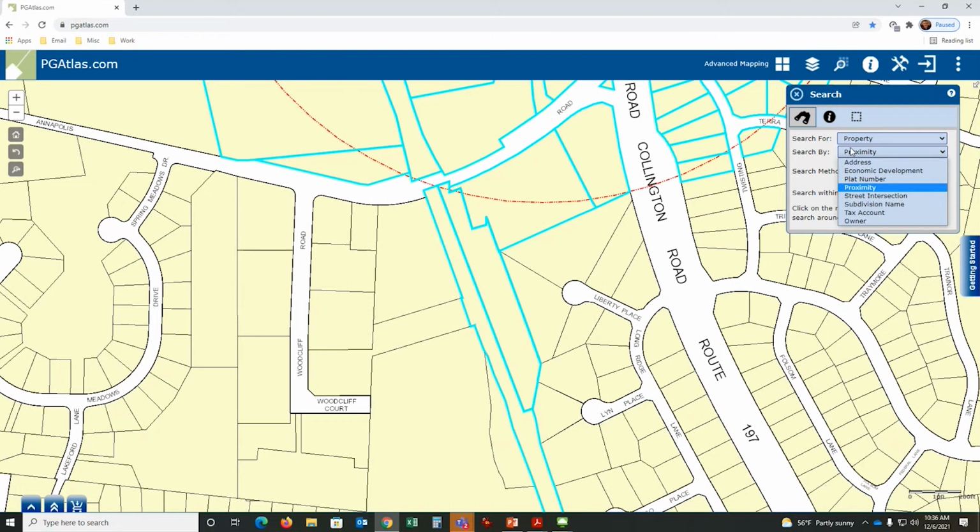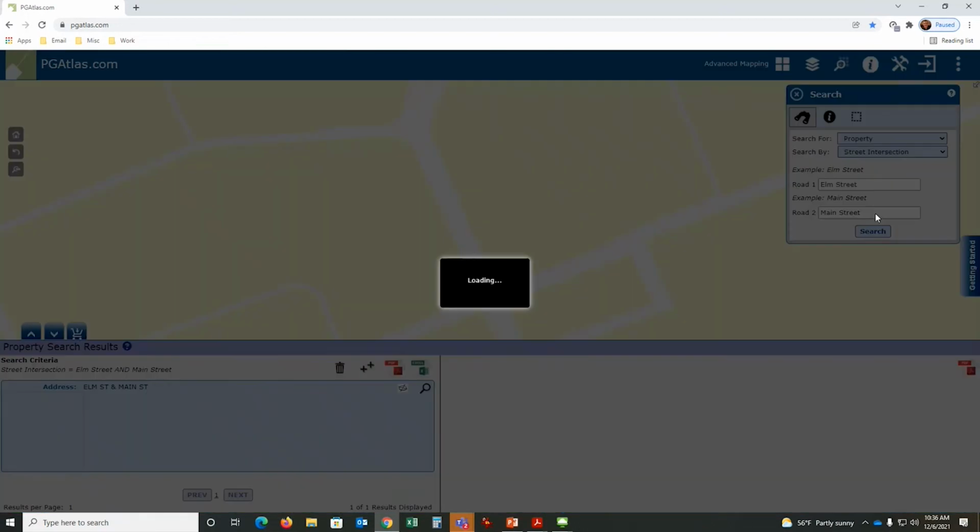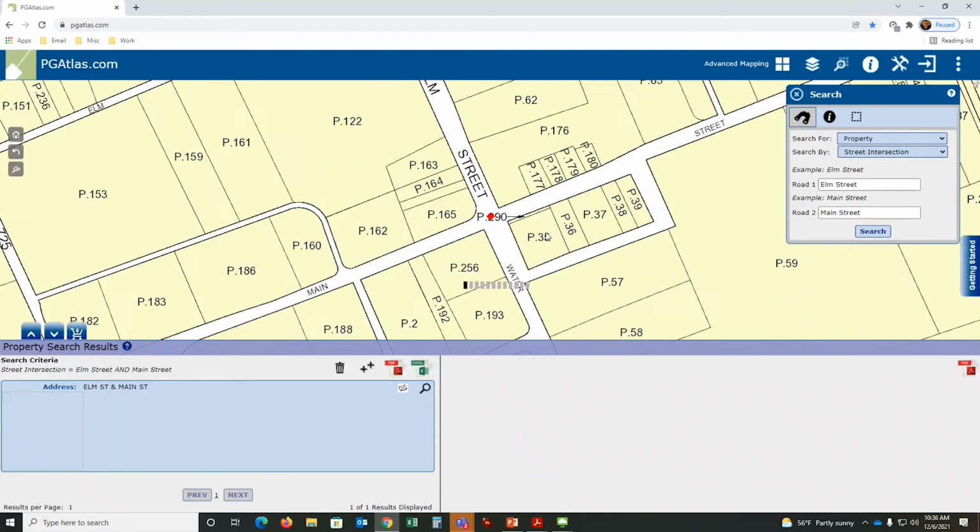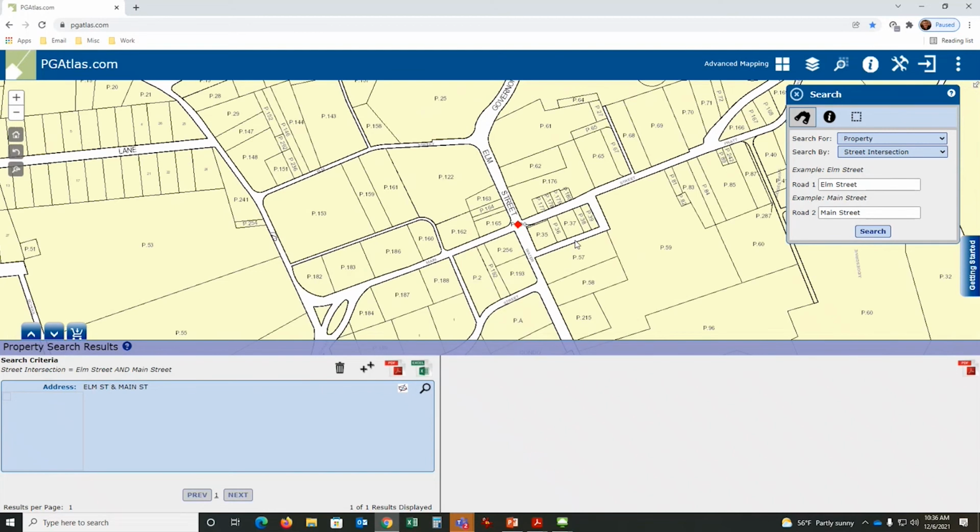What else do I have in here? Street intersection. That's if you happen to know the actual intersection between two streets. And what this will do is zoom in on that area, put a point on the map, and say, here's the intersection of Elm and Main Street. All right.